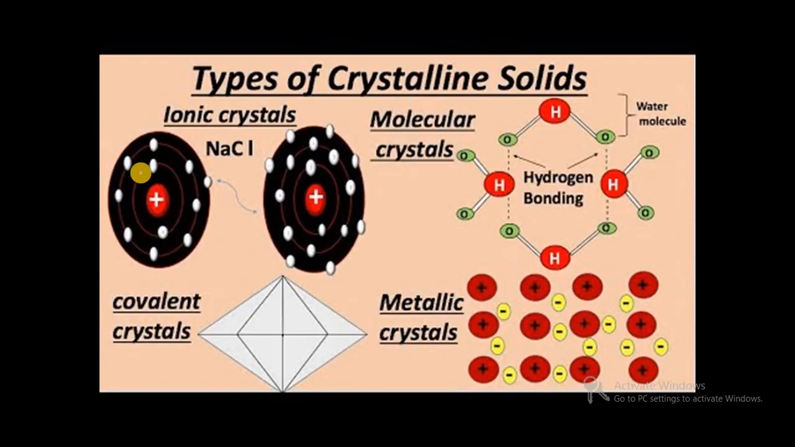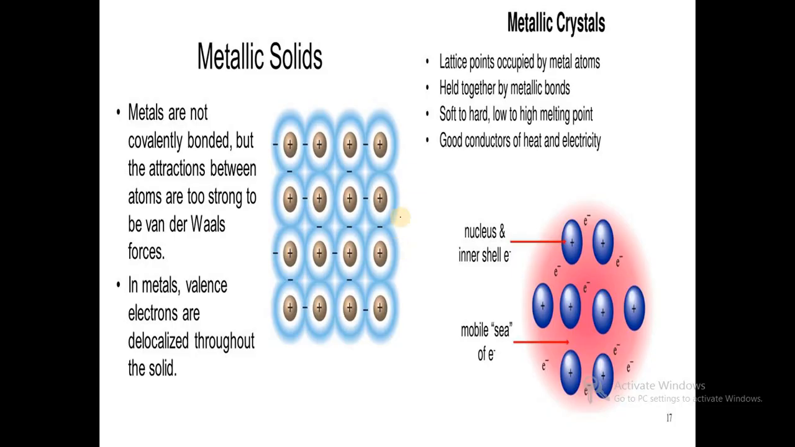Further we highlight the crystalline solids: ionic crystals, for example NaCl; molecular crystals, which contain hydrogen bonding; covalent crystals like this; and metallic crystals, in which metals are surrounded by a sea of electrons, or bonded together by very strong metallic bonds. So this is about the crystalline solids.